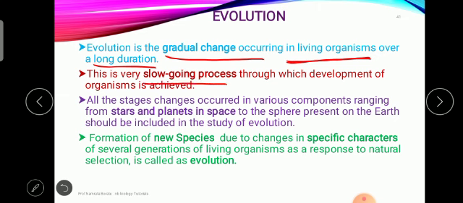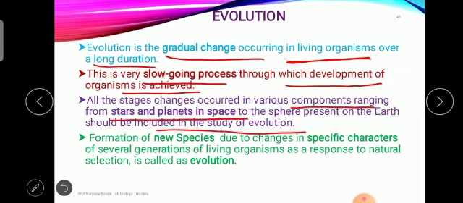It's a very slow growing process through which the development of organisms is achieved. All the stage changes occurring in various components, ranging from the stars and planets in space to the spheres present on the earth, should be included in the study of evolution.